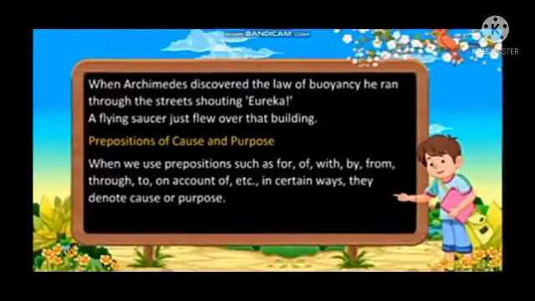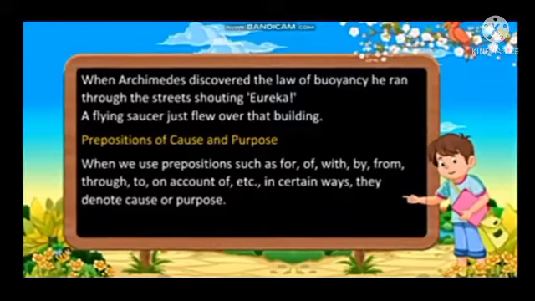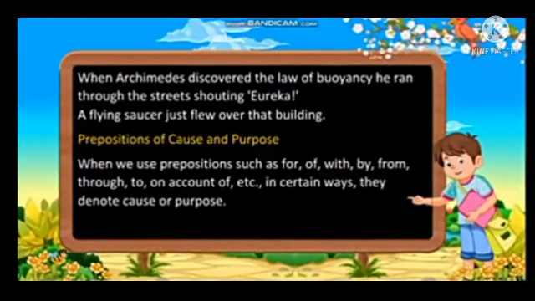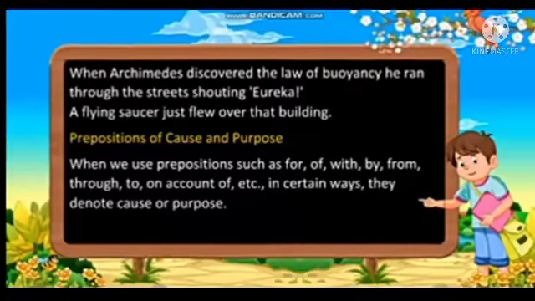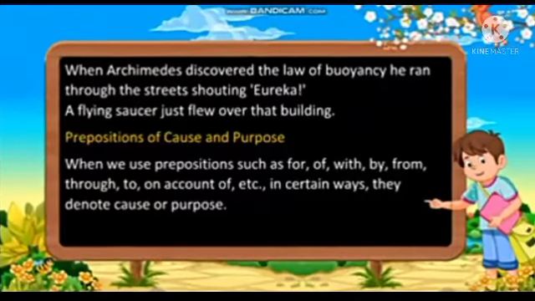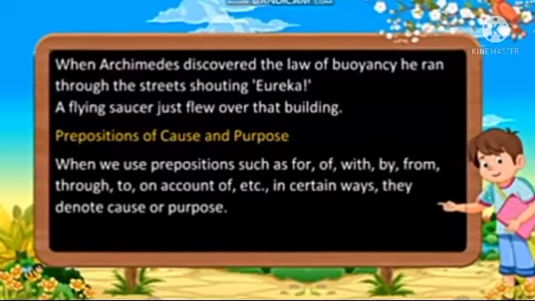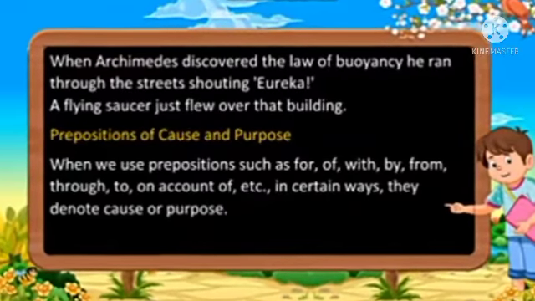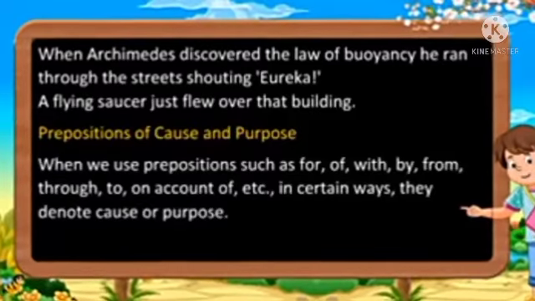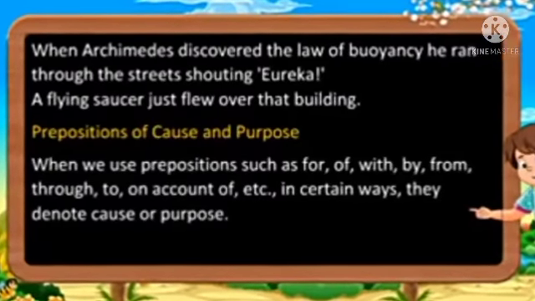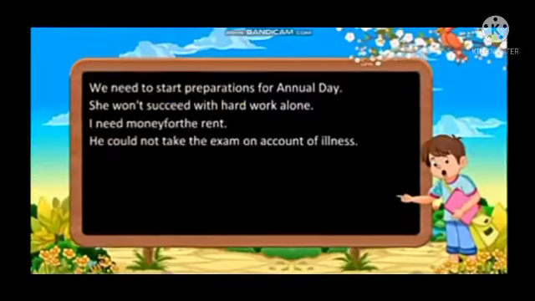Now see the next. When Archimedes discovered the law of buoyancy, he ran through the streets shouting, Eureka! A flying saucer just flew over the building. So here you just see we have used through, over, etc. Now prepositions of cause and purpose. When we use prepositions such as for, of, with, by, from, through, to, on account of, etc. in certain ways, they denote cause or purpose.